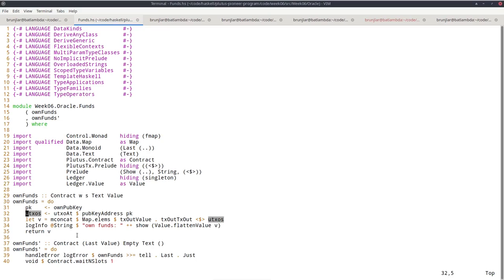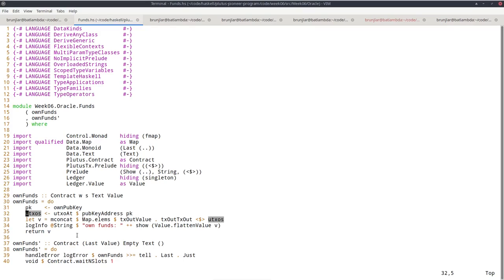And then I get this map of UTXOs. And now I apply fmap to the values of this map. So remember, that's a map from basically references to UTXOs.